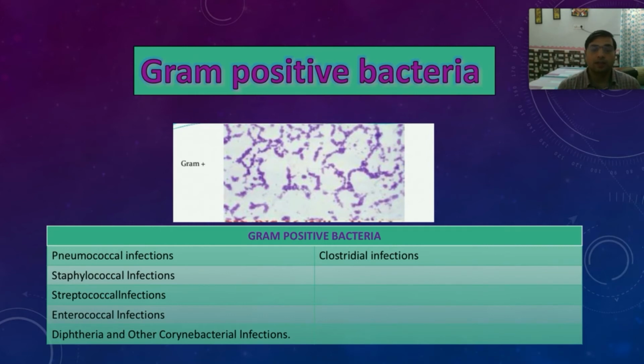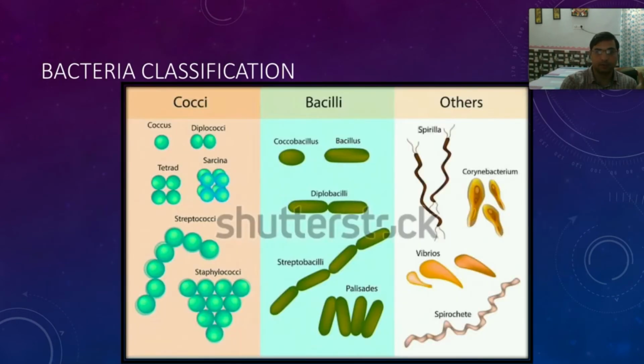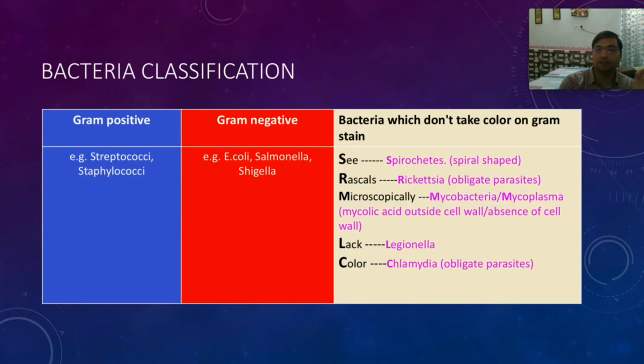So now we have classified the bacteria on the basis of treatment. We are classifying the bacteria into gram positive, gram negative, and others, right? Others we remember by the mnemonic of C rascals microscopically lack color. S stands for spirochetes, R for rickettsia, M for mycobacteria and mycoplasma, L for legionella, and C for chlamydia.